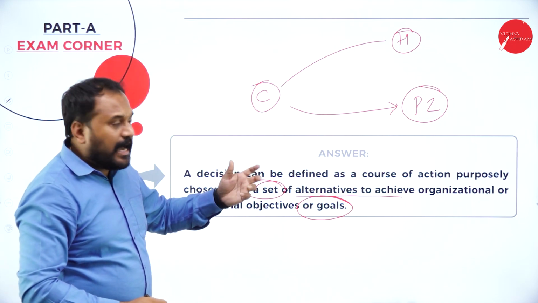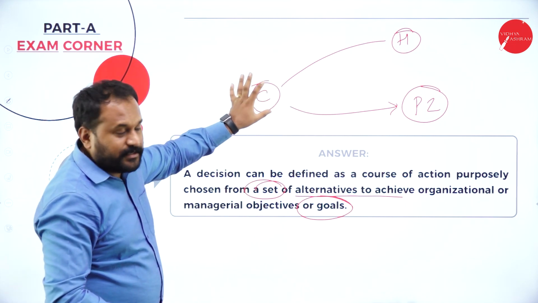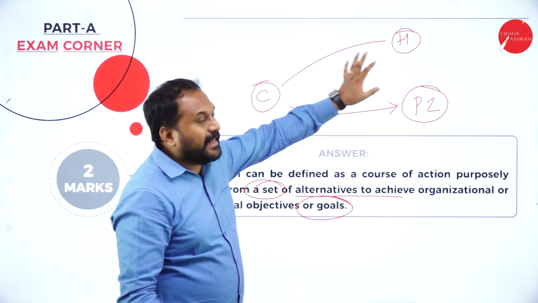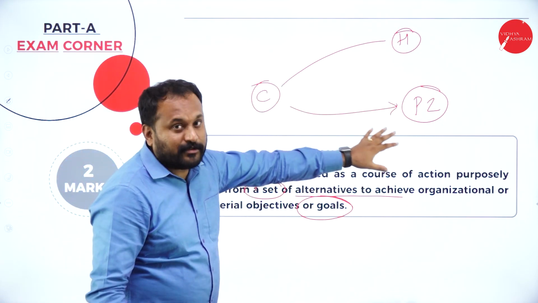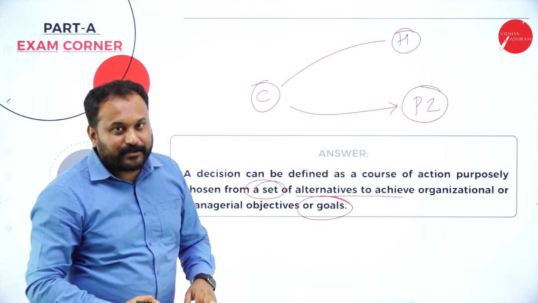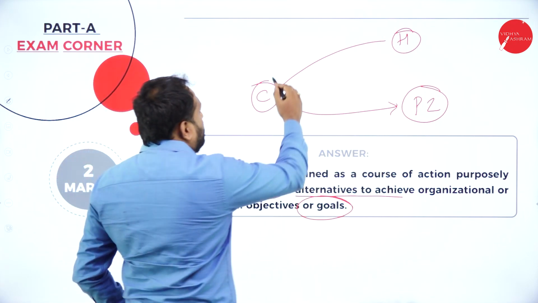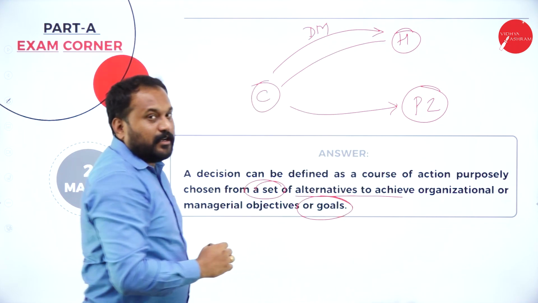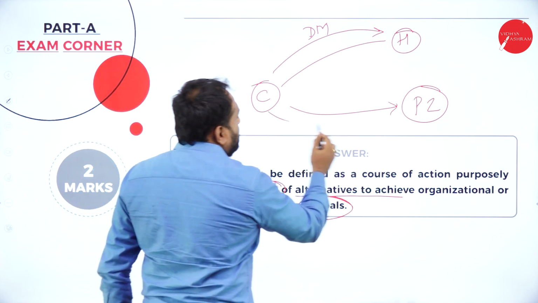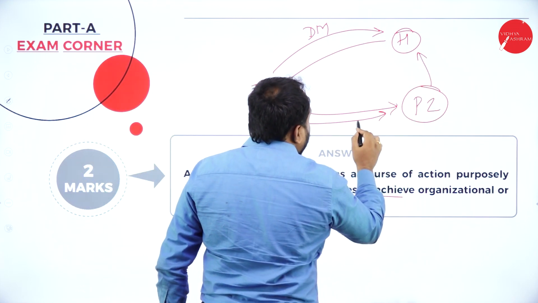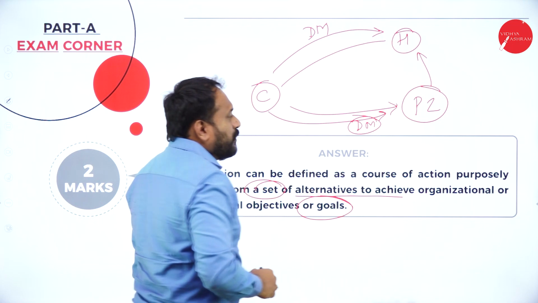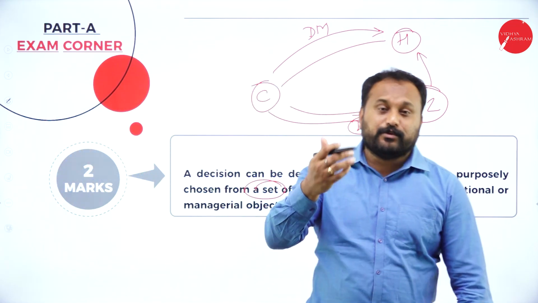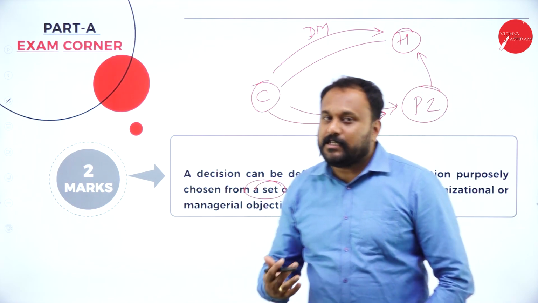So after you came to the college, when you are supposed to go home, you have 2 options, whether you will go home directly or you will go to the play zone. Usually that is where decision making comes. Now, if you feel that I'll go to my home, best course of action, so decision making is taken. Now, if you feel, no, I'll go to the play zone and then I'll go to my home, now again decision making is taken. So what happens is, you should have alternatives. In that alternative, whichever will benefit you, if you go with that, that is called decision making.